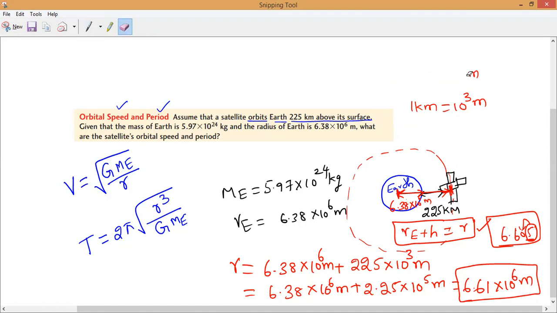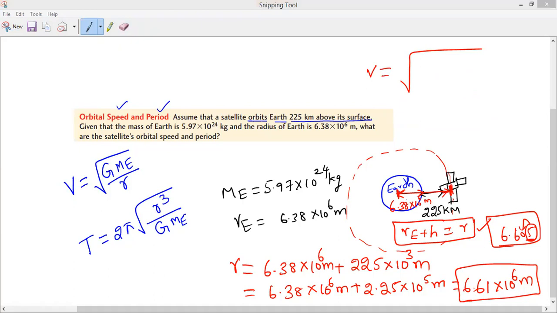I will show you how to find cube roots and all also, because you people don't know. So now V is equal to the root of, what is the G value, everybody? 6.67 into 10 power minus 11 Newton meter square per kilogram square.